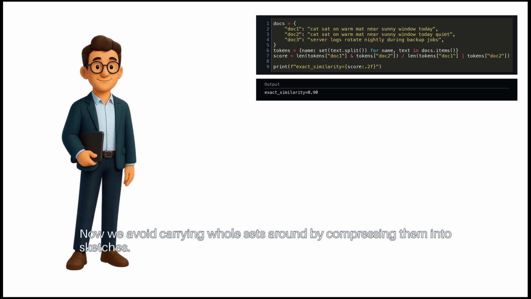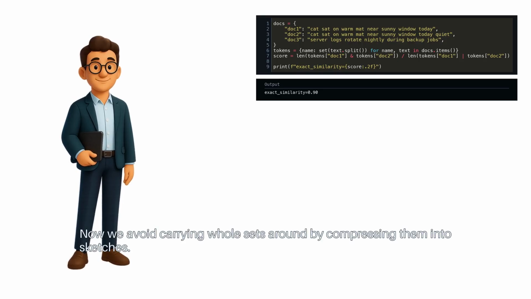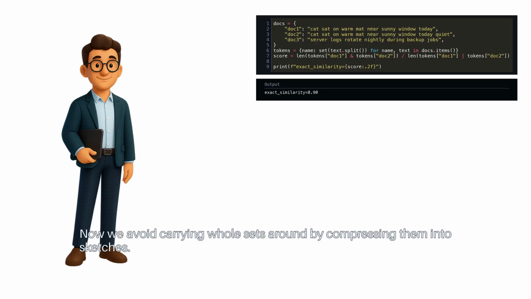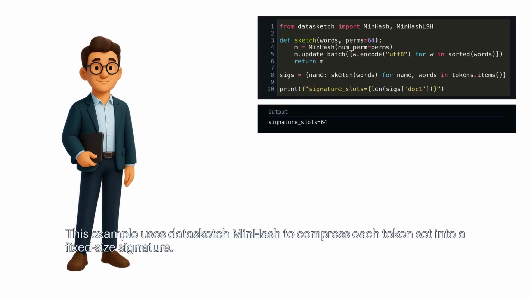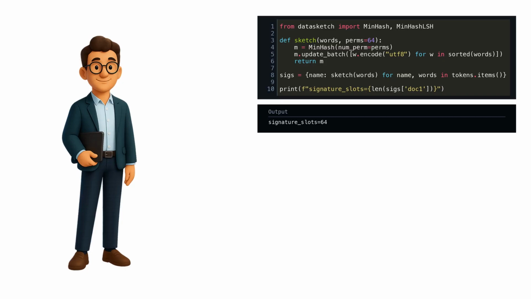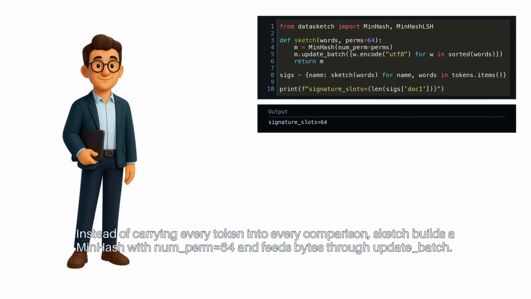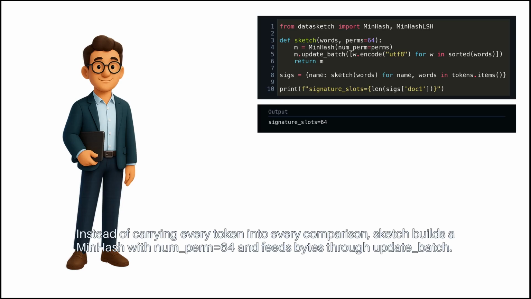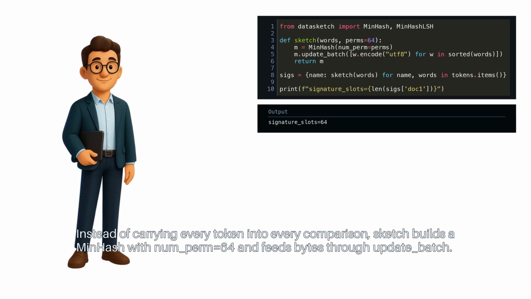Now we avoid carrying whole sets around by compressing them into sketches. This example uses datasketch MinHash to compress each token set into a fixed size signature. Instead of carrying every token into every comparison, sketch builds a MinHash with num_perm 64 and feeds bytes through update batch.